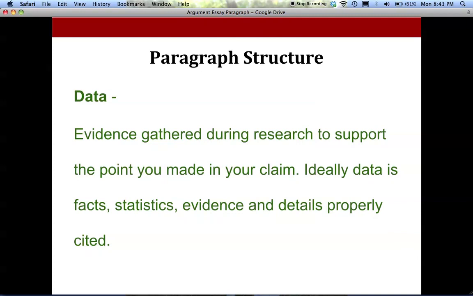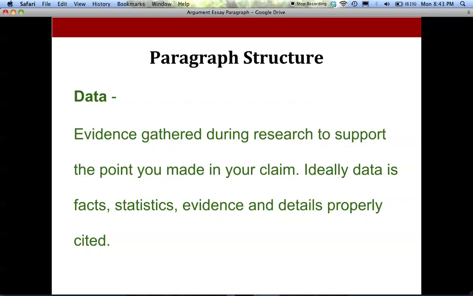After your claim, you have your data. This is the evidence that you gather through probably online research to support the point that you made in your claim. It's really key that your data be facts, statistics, evidence, details that you feel really strongly support the statement you made in your claim. You also want to make sure that these facts and statistics are objective, which means they don't lean towards one side of the argument too much or the other.